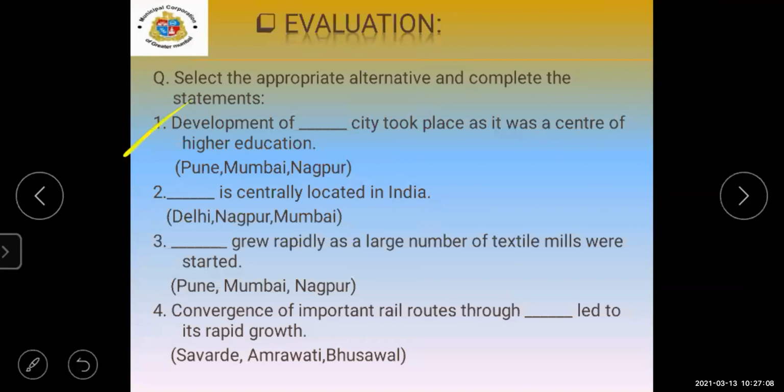Development of dash city took place as it was a center of higher education. I think students have read the question. Option is also given over there. Give me the answer.